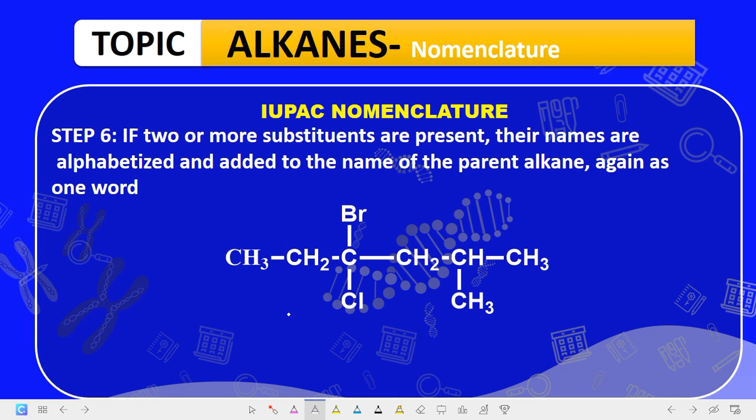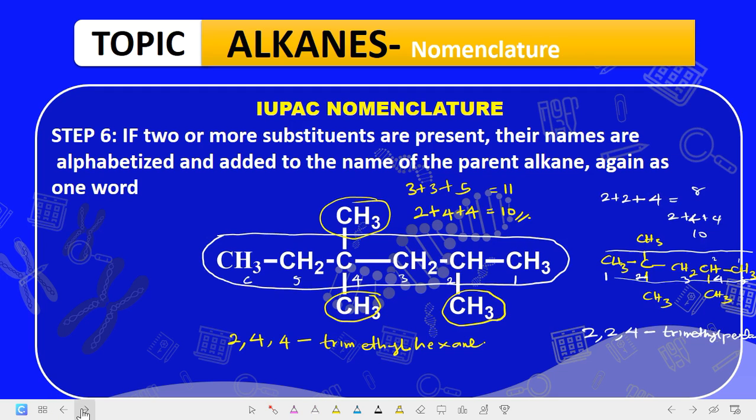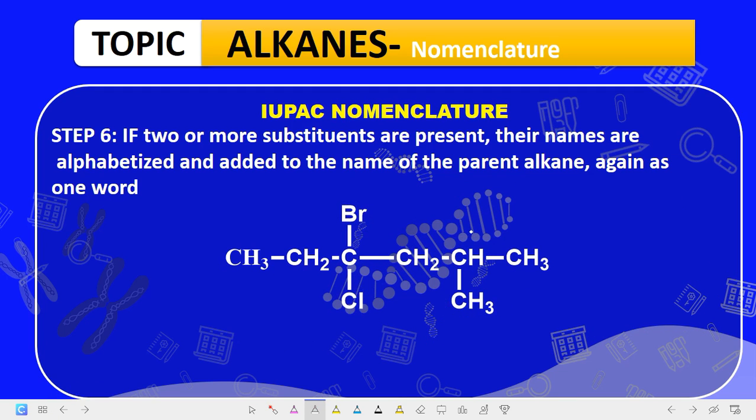Now you number from the side that will get to the first substituent easily. Are we getting it now? That is the approach. Number from the side that will get to the first substituent easily. Now which side are we going to number from in this case? Now the first substituent, you have a substituent at carbon 2 here. If you number from this side, you have a substituent at carbon 3 here.